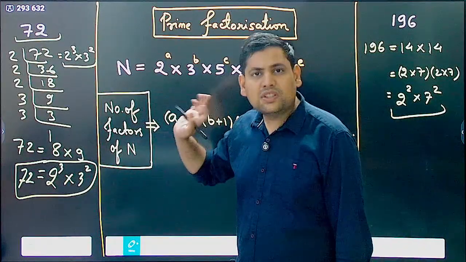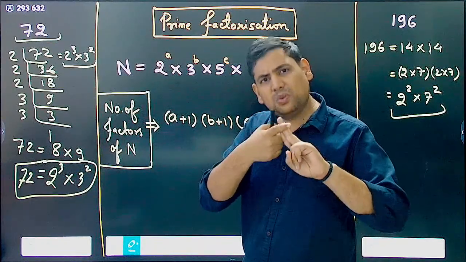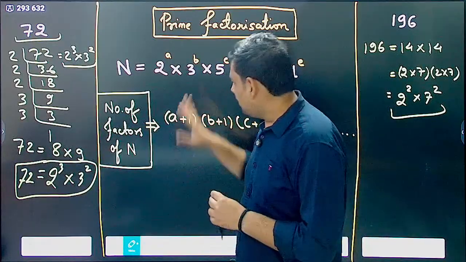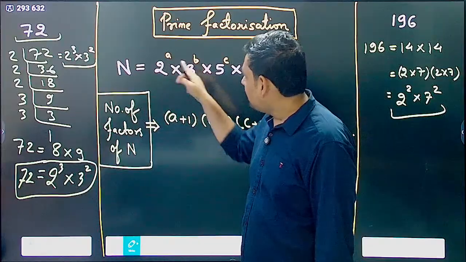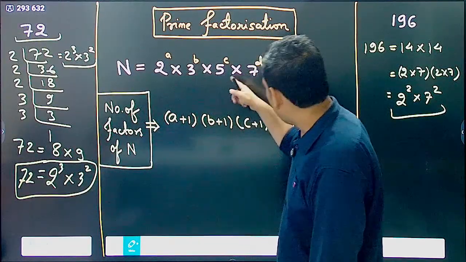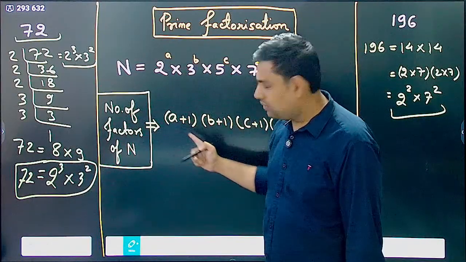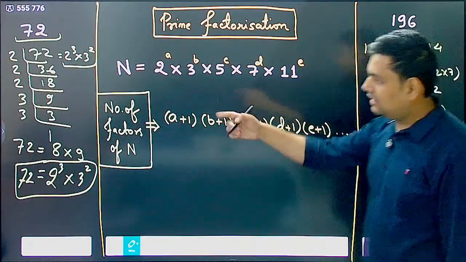One way is of course counting. For example, let's say for 72, I start counting 1, then 2, then 3, then 4. But that is a very tedious process. So the method that we usually use is this. Whatever is the power of 2, 3, 5, 7, 11, all these prime numbers, you just add 1 to them and you just multiply all of them. Understood? Let's take this 72 only.